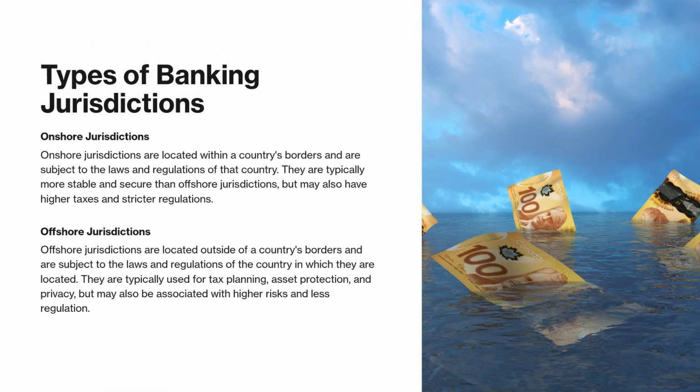Types of banking jurisdictions. Onshore jurisdiction. Onshore jurisdictions are located within a country's borders and are subject to the laws and regulations of that country. They are typically more stable and secure than offshore jurisdictions, but may also have higher taxes and stricter regulations.